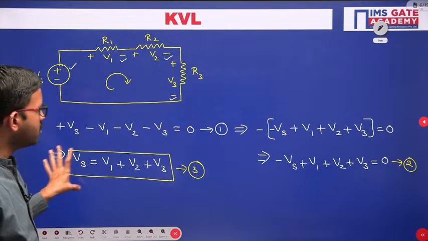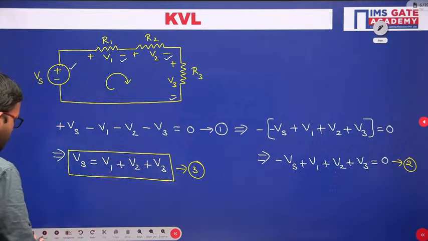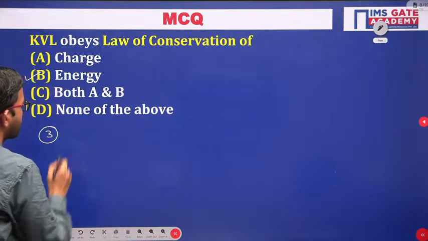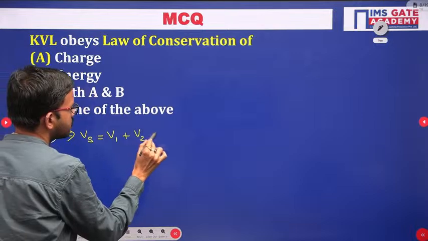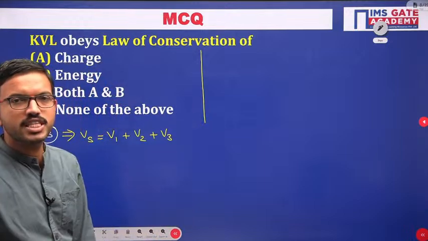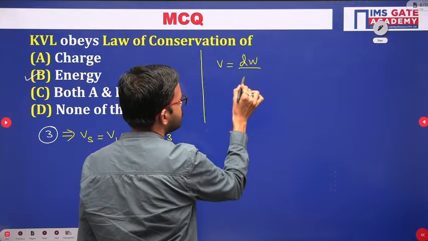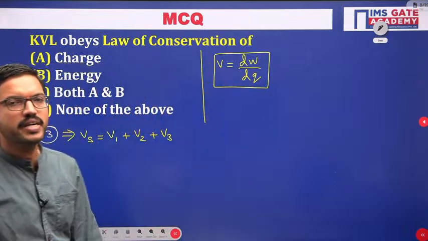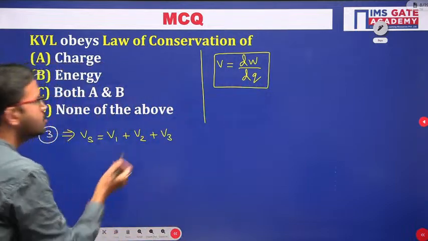Say for example, the equation we got here, this equation I am considering: Vs equal to V1 plus V2 plus V3. And I hope all of you know the basic relation between voltage and energy. So V equal to dW by dQ. Just like current is nothing but dQ by dt, in a similar way V equal to dW by dQ, right. So now you can substitute here.